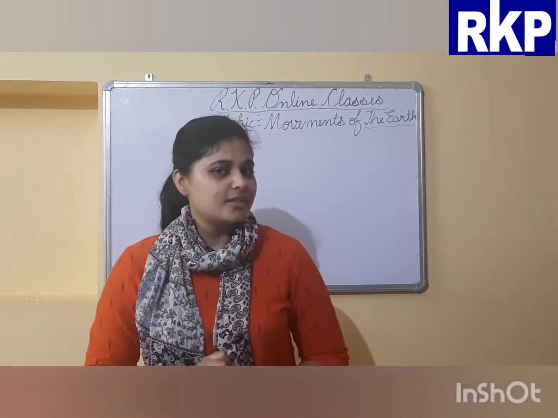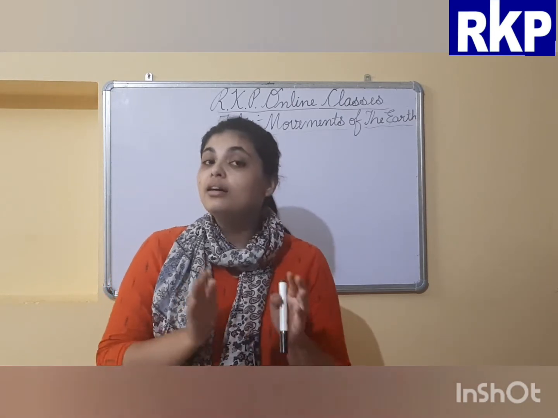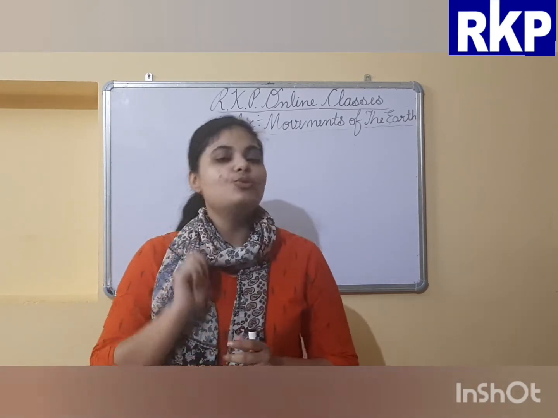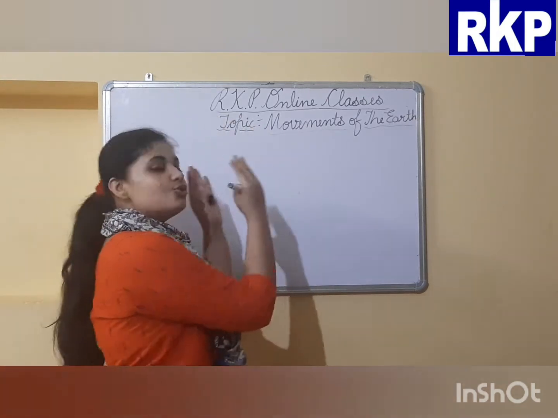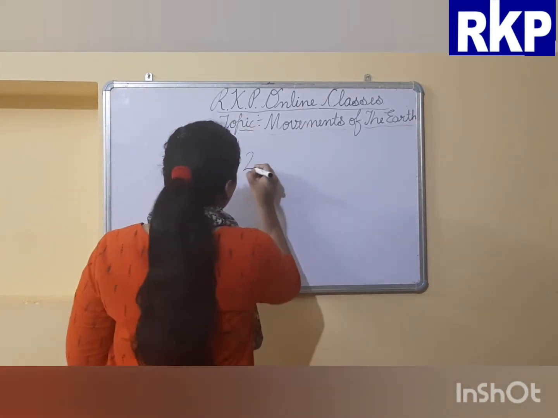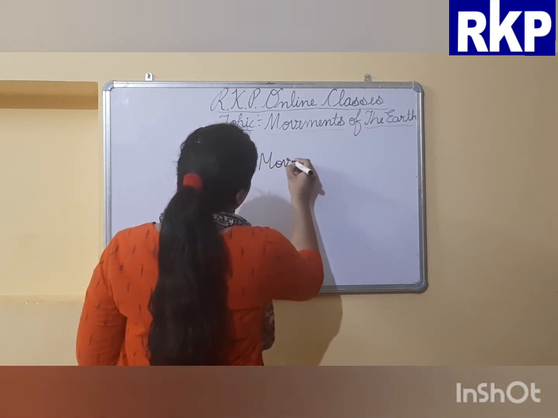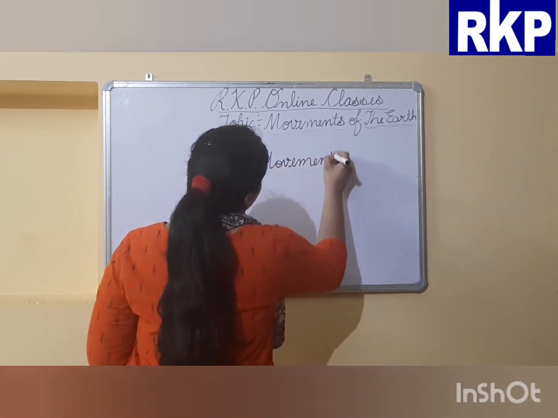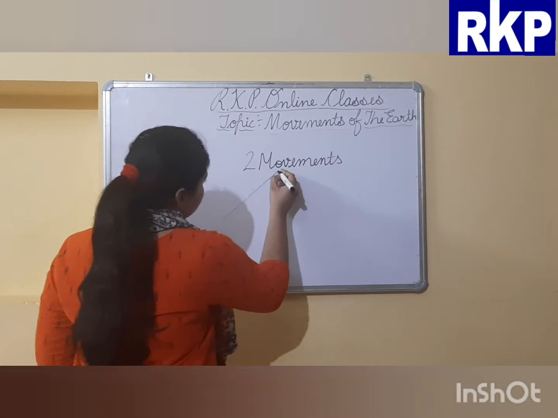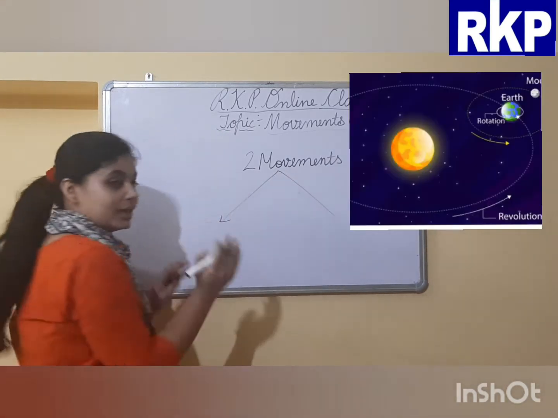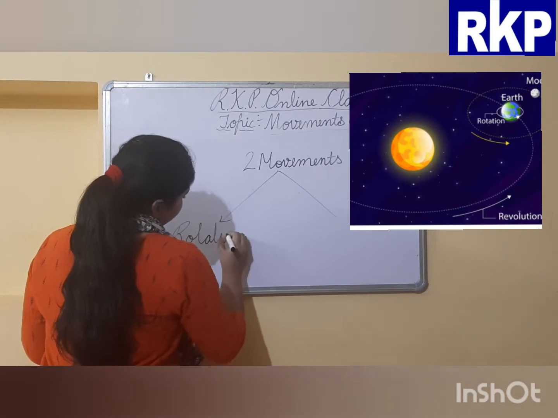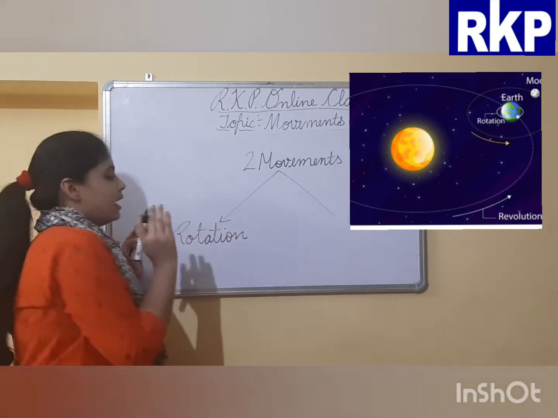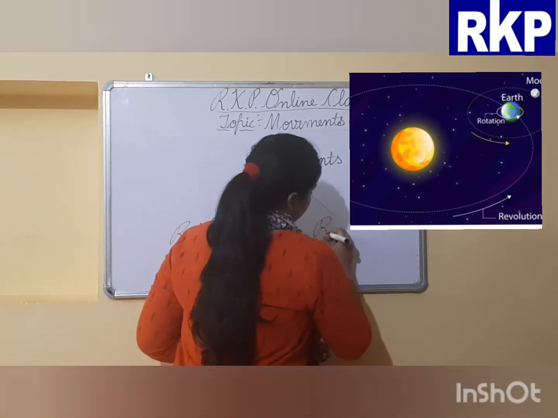So now we'll discuss that the Earth takes on two movements. So there are two movements of the Earth. What are those two movements? First is rotation, and second is revolution.